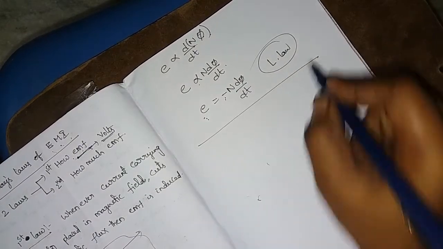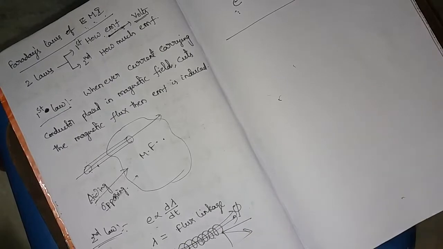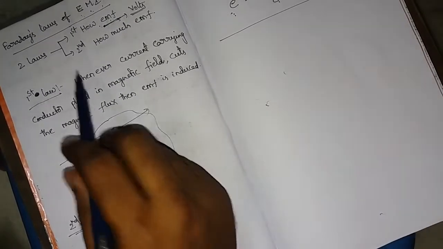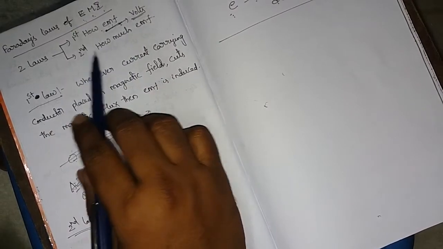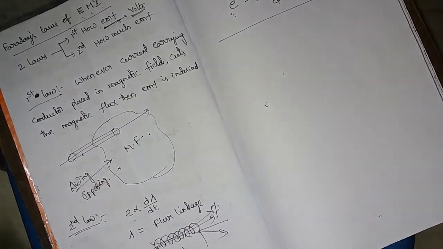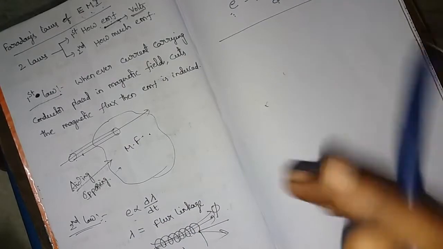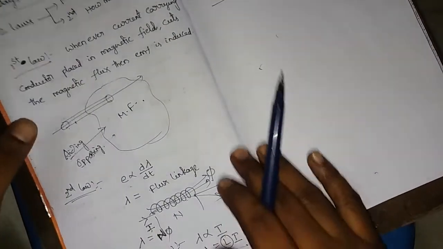This is about Faraday's law. Thus Faraday proposed two laws. The first law gives how EMF is induced, and the second law gives how much EMF is induced. You can derive the expression for the EMF like this from the second law. I hope you got this.